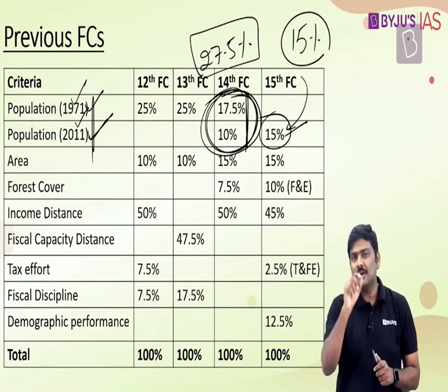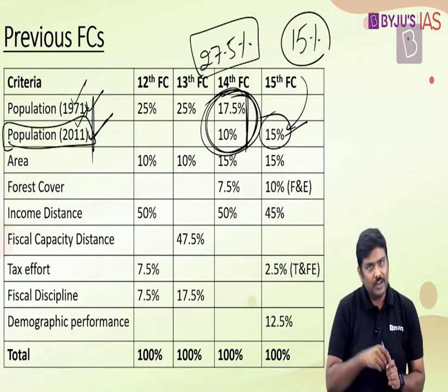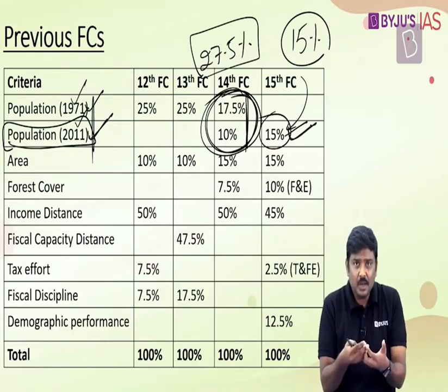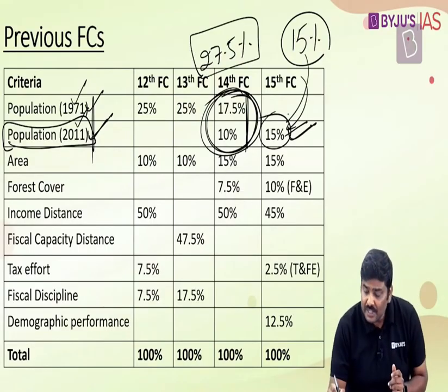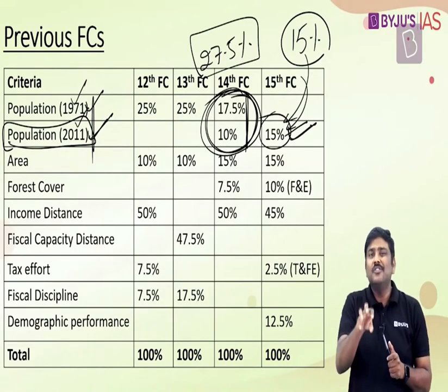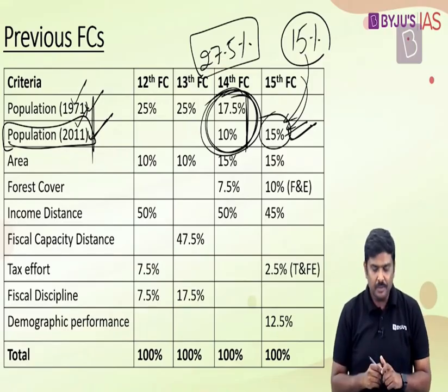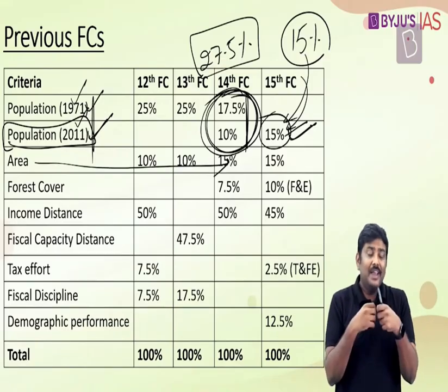And what's the importance of this? The Finance Commission says, although we have taken the population of 2011 only, we have given lower weightage to population. Since the southern states have been successful in controlling the population, by reducing the weightage given to population in the horizontal devolution formula, we are trying to address the concerns of the southern states. Next, a very important point: area. Over a period of time, the weightage given to the area of the states has increased.